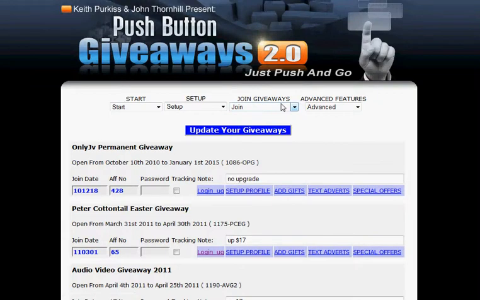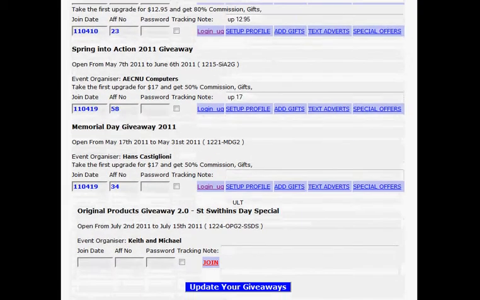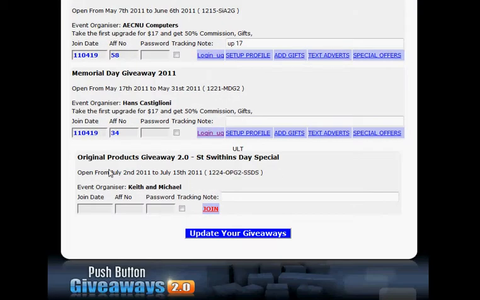So you just go in the Join Giveaways and click on your giveaways. This will give you a list of all the current events. Now I've added this one down the bottom. This is actually a test one, and so if you haven't joined already, you'll get a red join button here.